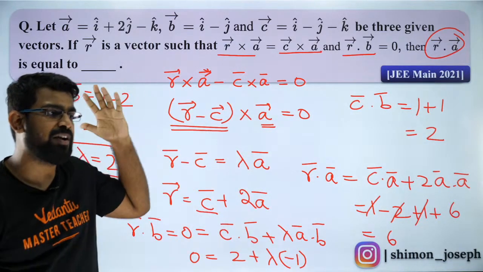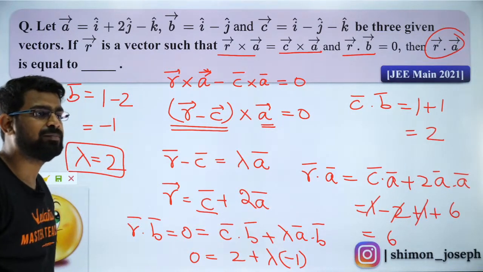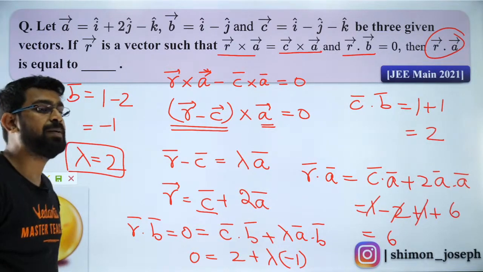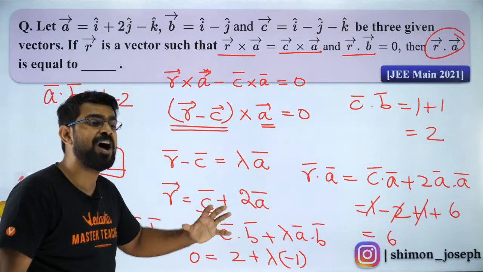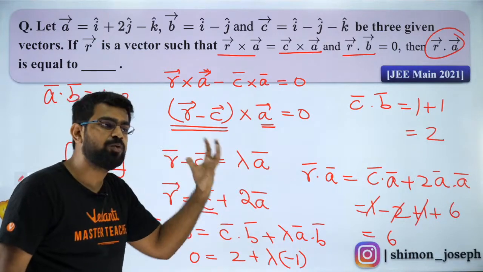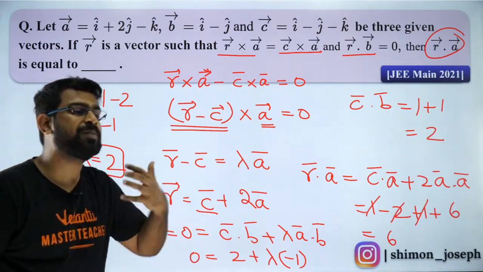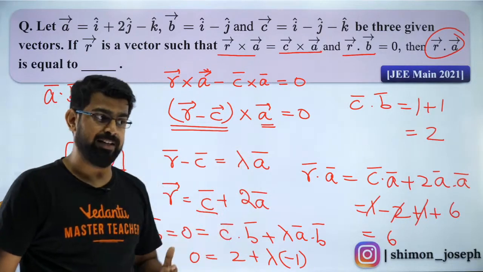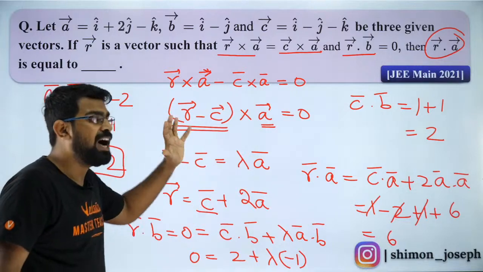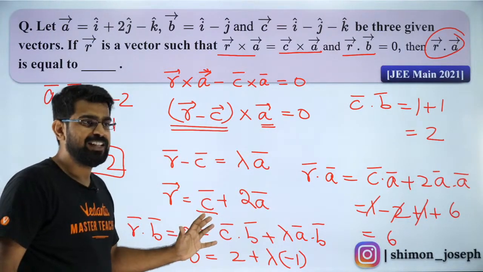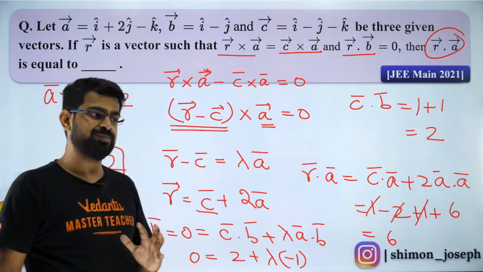Did you all like it, everybody? Are you all able to understand? But that will take a long time now, Preksha. This is coming from properties of vectors, so this is a better way of doing it. But of course, I don't deny what you're saying. You're also right, but it will take some time by the way you are telling. I hope you guys are clear. This is the way you solve it. If you guys have any questions or doubts, please let me know.